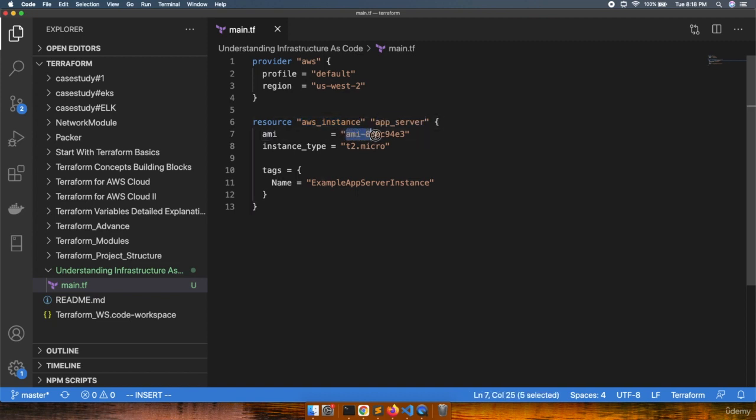This is the AMI we are going to use as a part of this instance, and this is the machine size of the instance that is going to be deployed as a part of this file. This machine will have the tag example app server instance. So you can see this is the declarative syntax of deployment in Terraform. Once you execute this particular file, it will deploy a VM named app_server on your AWS. So it means IaC in Terraform is also declarative.